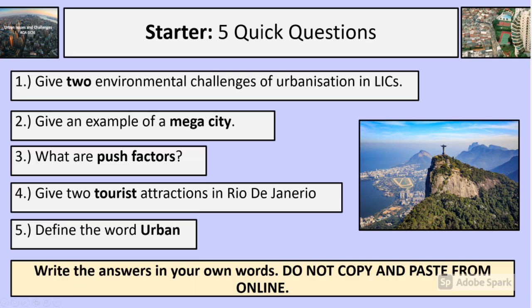Before we get started, we've got 5 quick questions for you guys to answer. Number 1, give 2 environmental challenges of urbanisation in LICs. 2, give an example of a megacity. 3, what are push factors? 4, give 2 tourist attractions in Rio de Janeiro. 5, define the word urban. And please write these answers in your own words. Don't copy and paste from online.